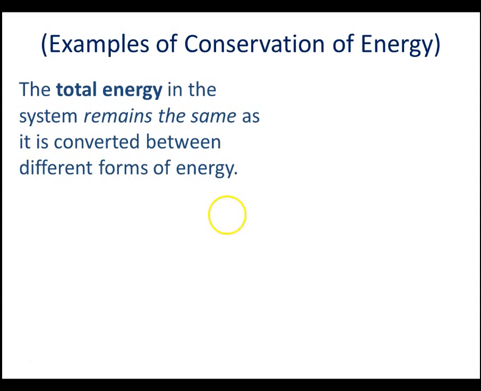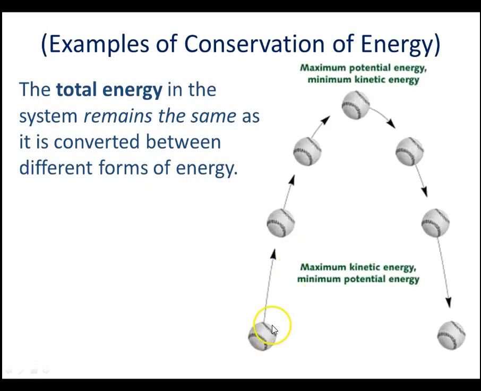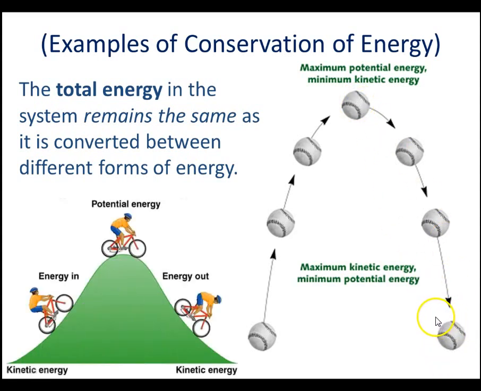All right, so examples of conservation of energy. By the way, this is in parentheses, so don't write this: the total energy in the system will remain the same, even when it's converted. So here I have someone throwing the ball up and down. Right here, it has the maximum kinetic energy. It is moving the fastest and has the least potential energy because it's lowest. As it gets to the top, the kinetic energy essentially zeroes out because it's not moving, but the potential energy is now at its maximum because it's highest above, most gravitational potential energy. And then as it goes down, it's going to be reconverted from potential back into kinetic. The total energy should remain the same.